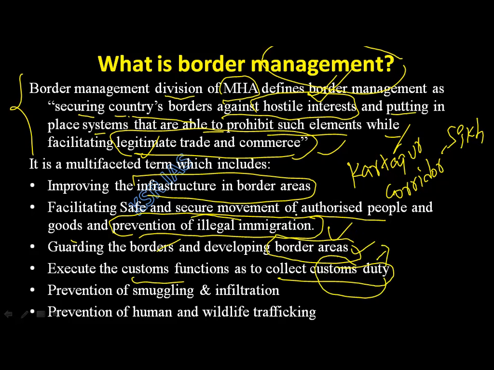If there is smuggling in the borders, can you impose customs duty? Yes or no? No, because smuggling happens not under my supervision. I don't know whether the smuggling is happening or not, right? So that's why I cannot impose customs duty on it.